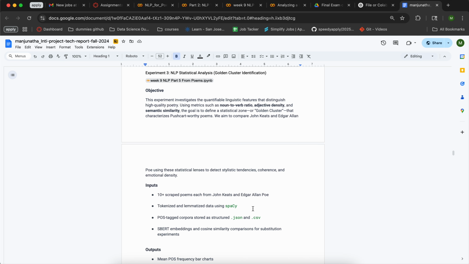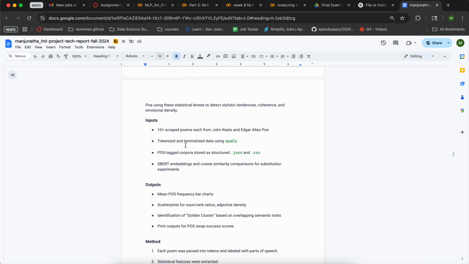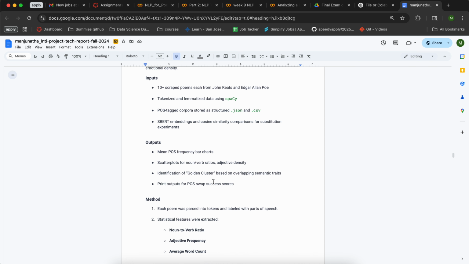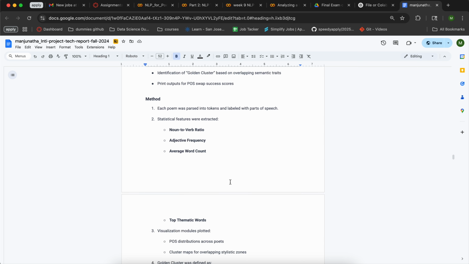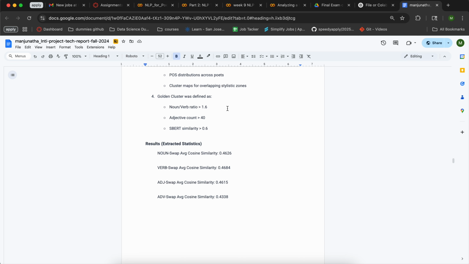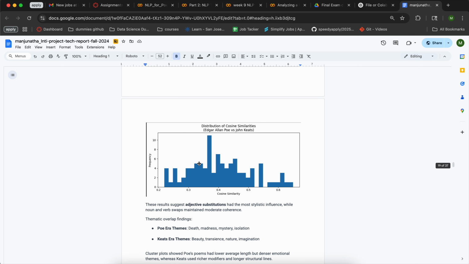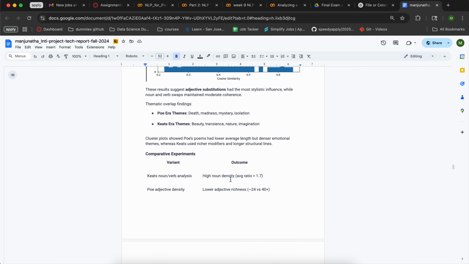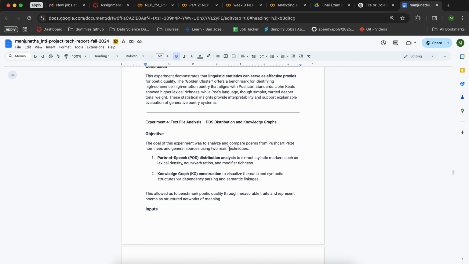And this is an NLP statistical analysis of the golden cluster, identifying the golden cluster and other things. Here we see the noun-verb ratio and adjective density for this. We use the tokenizer limitation of spaCy, and the JSON and CSV are the data sets that are loaded. Each poem set has 10 poems under names that are whether Pushcart or not. So this is the nouns, adverbs and other things, and this is the semantic noun ratio and results of my model, and this is the distribution of cosine similarity for them. And this is the variance and the conclusion for that.